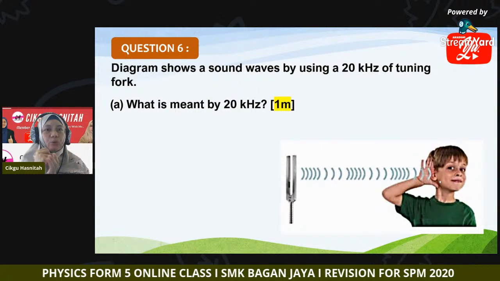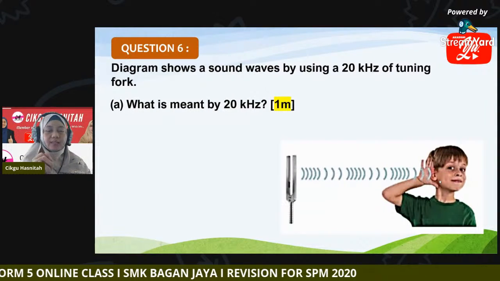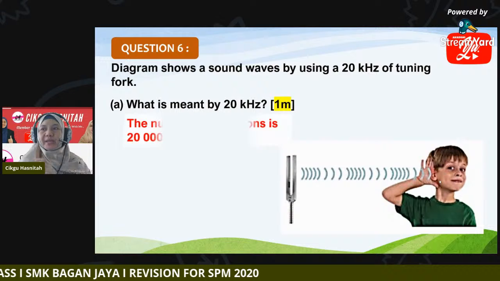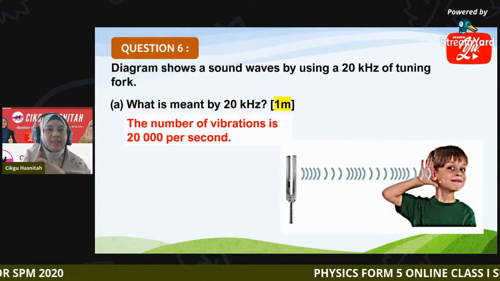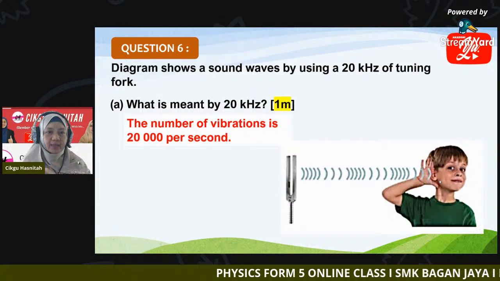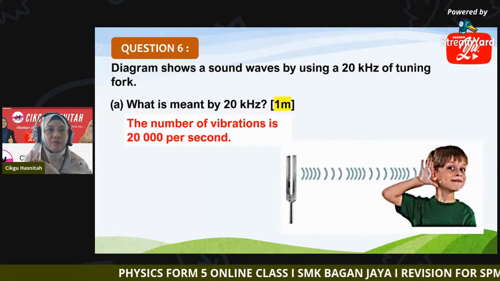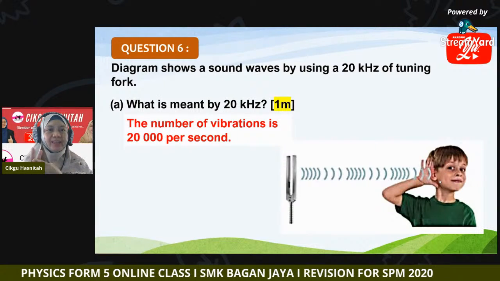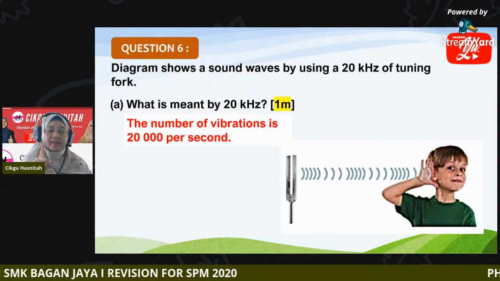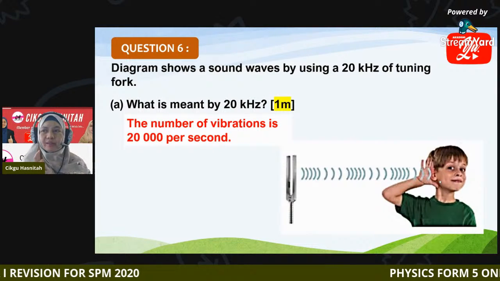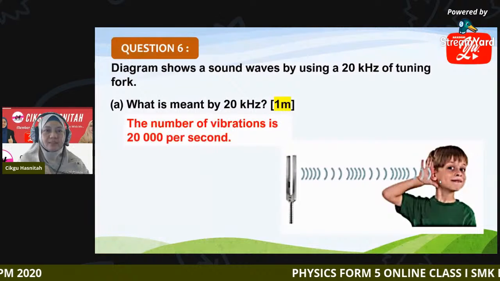What is meant by 20 kilohertz? It means that the number of vibrations is 20,000 per second. The tuning fork vibrates 20,000 times in 1 second. That is meant by 20 kilohertz.